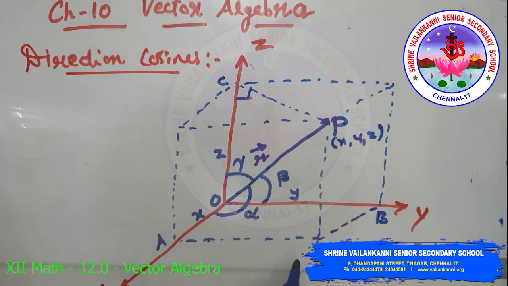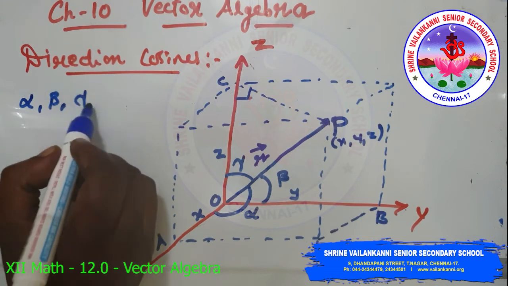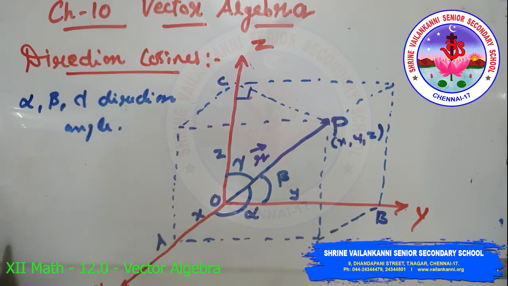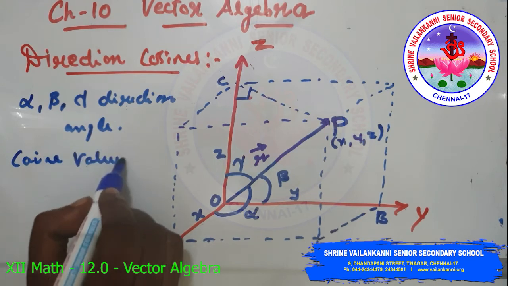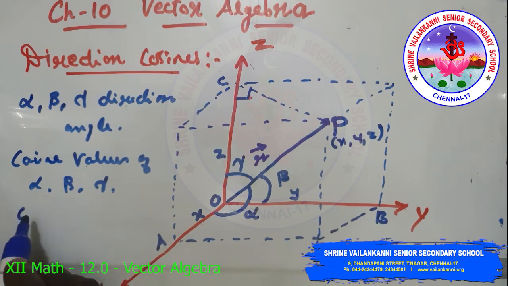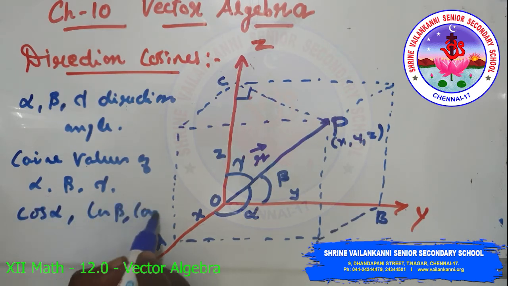So alpha, beta, gamma made by the vector r, that is the position vector, with the positive directions of the x, y and z axes respectively are called direction angles. The cosine values of these angles, that is alpha, beta, gamma, are called direction cosines of the vector r, namely cos alpha, cos beta and cos gamma.